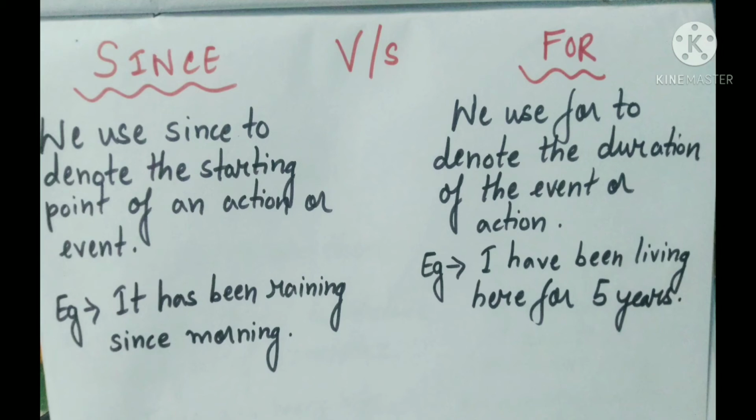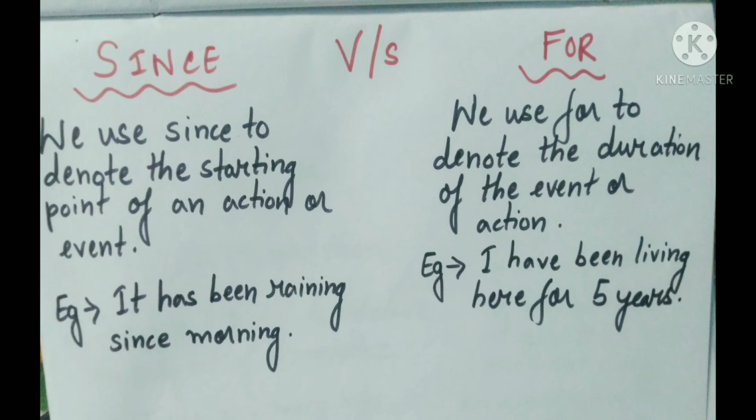And we will use for to denote the duration of the event or action. How long? Okay, then we will use for. For example, I have been living here for 5 years. It denotes the duration of the action. That for how long I have been living here? For 5 years. Okay, so since will refer to the starting point of the action or the event, and for is used to denote the duration of the event or action, how long, for how long this activity has been going on.